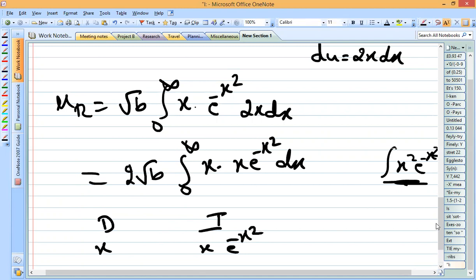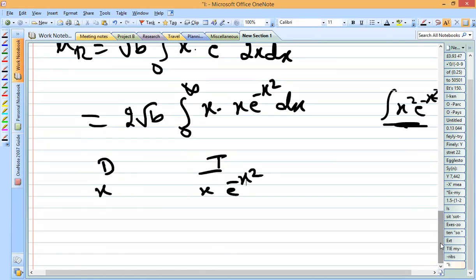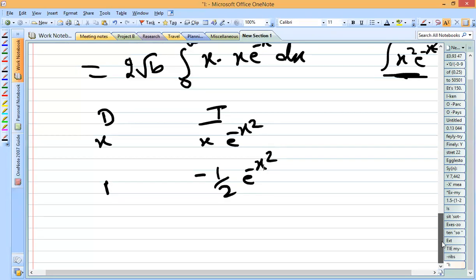So now in the second row, after writing these terms, the differentiation of x is 1 and the integration of this will be minus 1 by 2 e to the power minus x square. So here we can go with the video where they have shown the derivation of this. So you can go with this method.